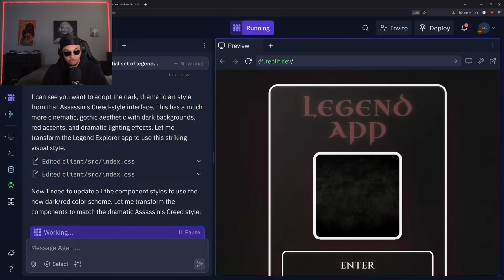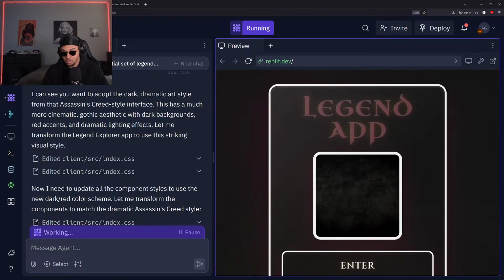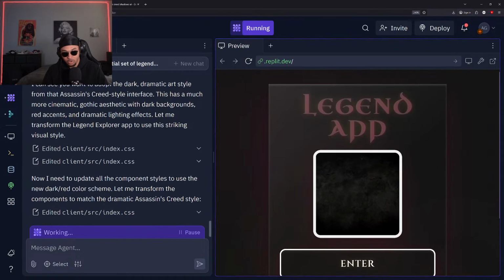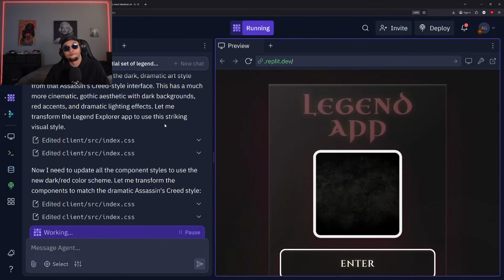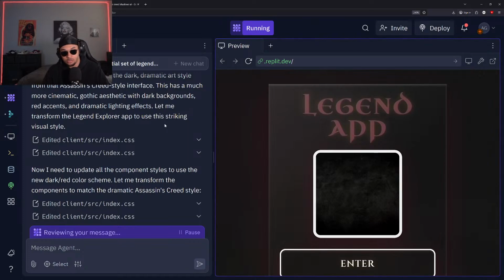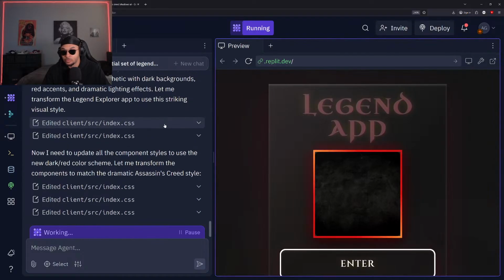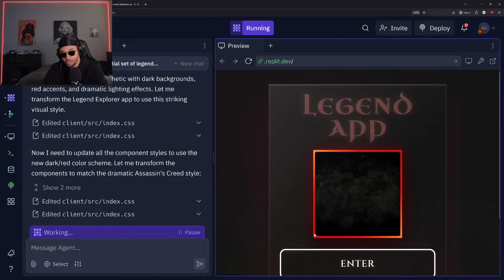I can see you want to adapt the dark, dramatic art style. Cool. So at least it's trying to go with what we're looking for. Okay. Need to update the component styles to use new dark red color scheme. Okay, nice. See, this red is doing a lot more.